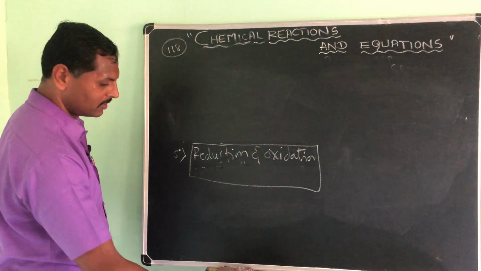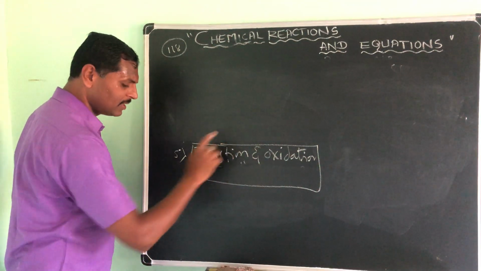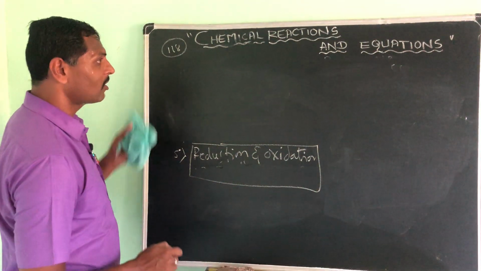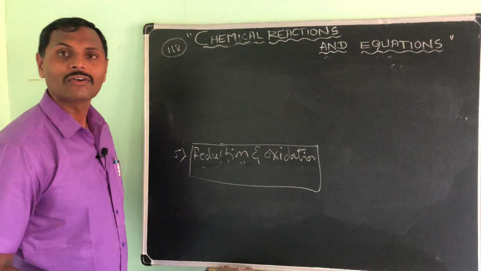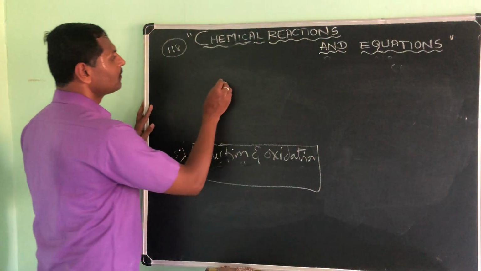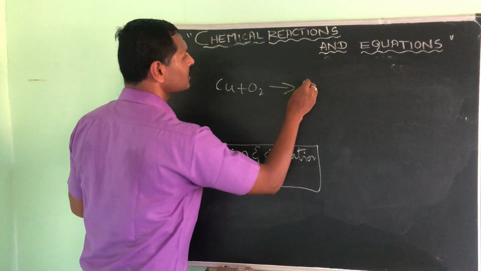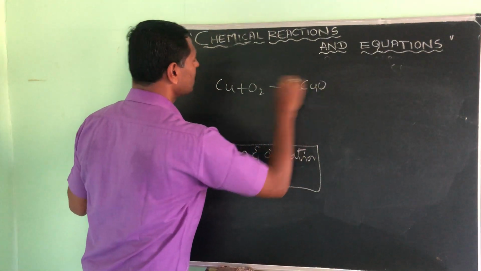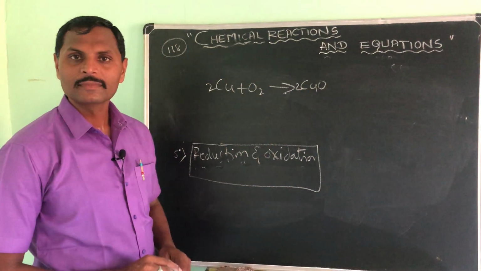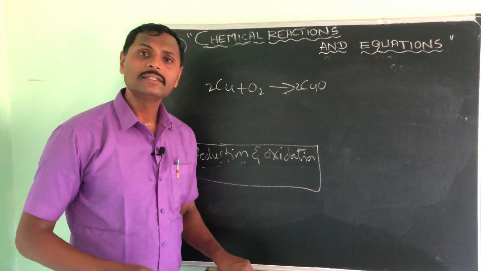Reduction and oxidation. First I will discuss oxidation. What is oxidation? Simply, if you are adding oxygen to it, that is called oxidation.